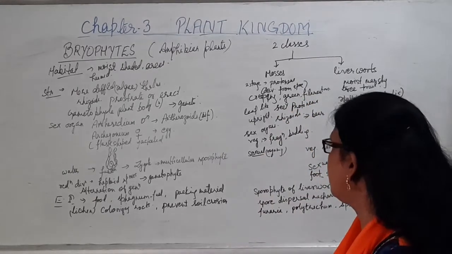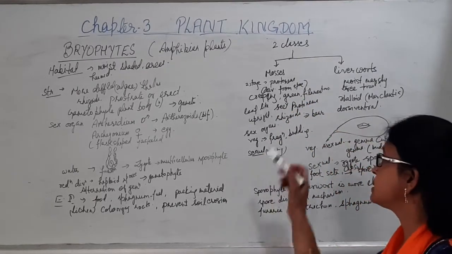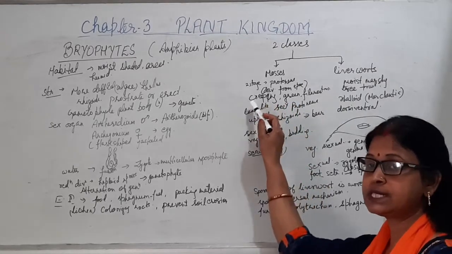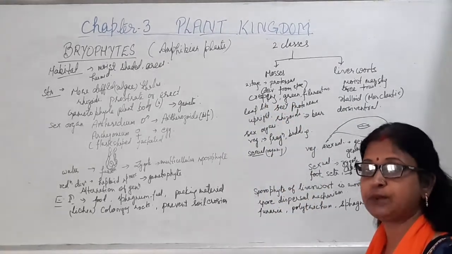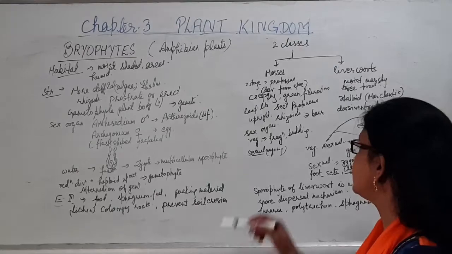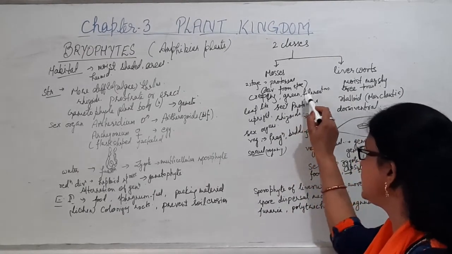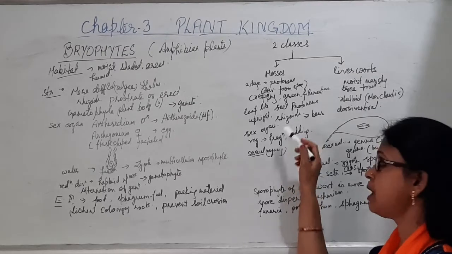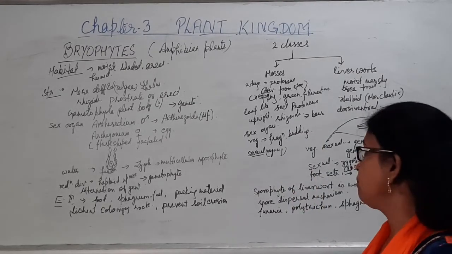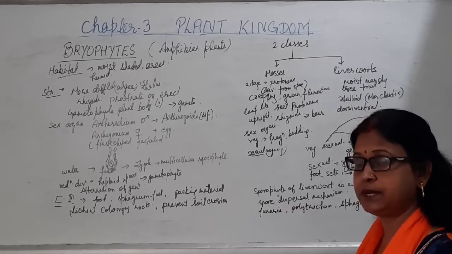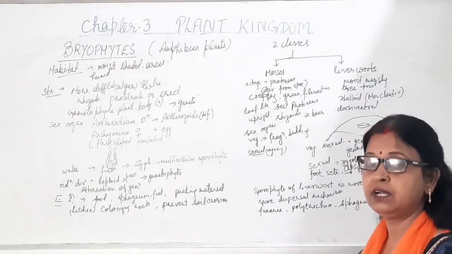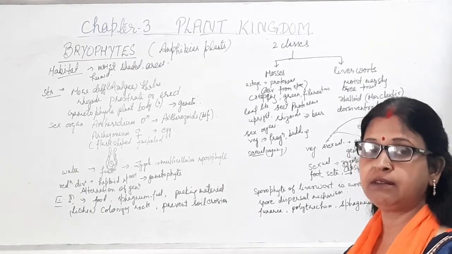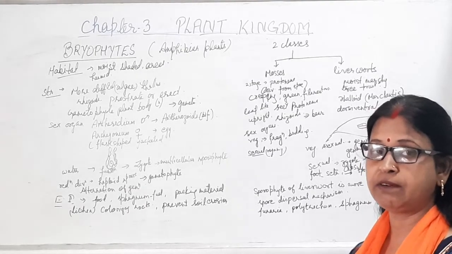Mosses have a structure with two stages. The first stage is known as the primary protonema, which is a creeping structure that is green and filamentous. Now, it will give rise to the secondary protonema, which is an upright structure, present on the soil with the help of rhizoids, which help in the absorption of minerals.